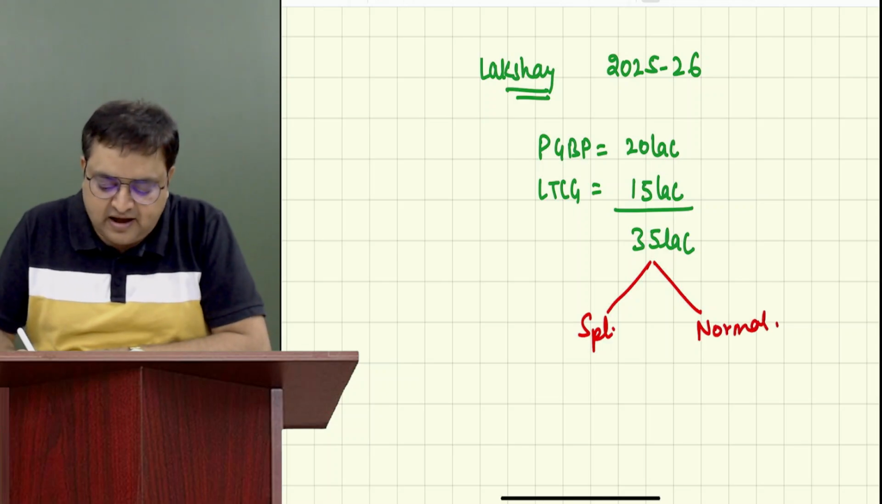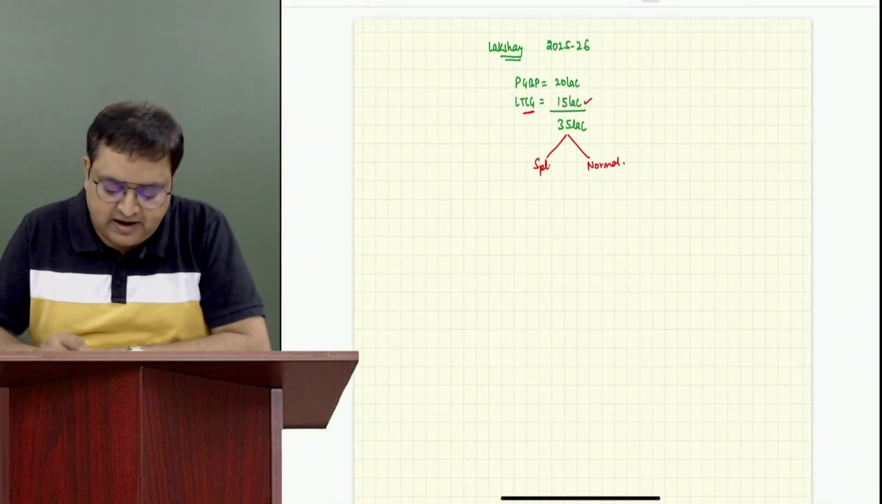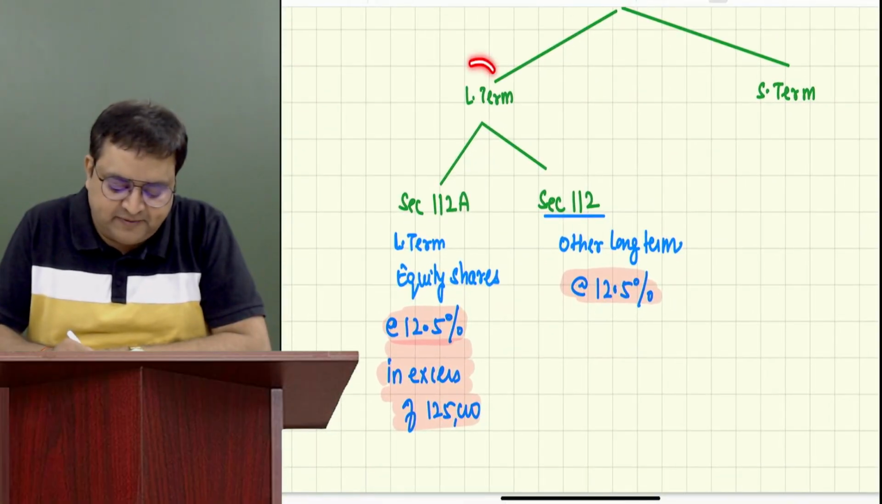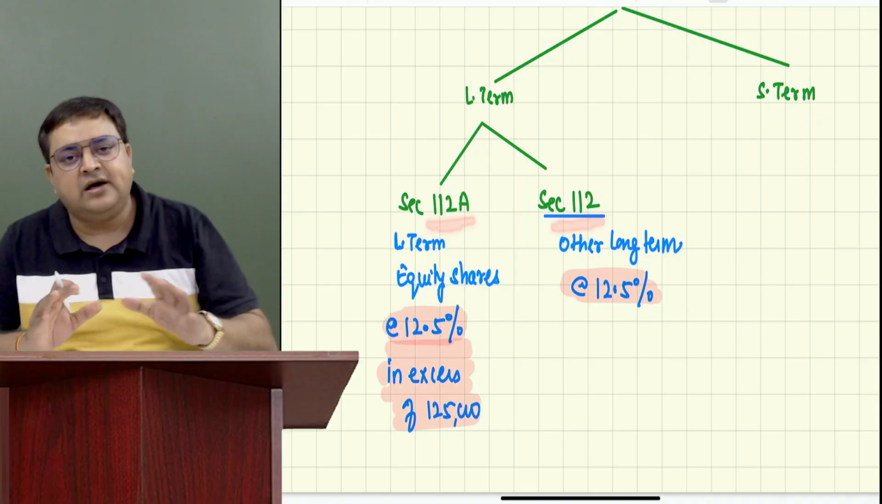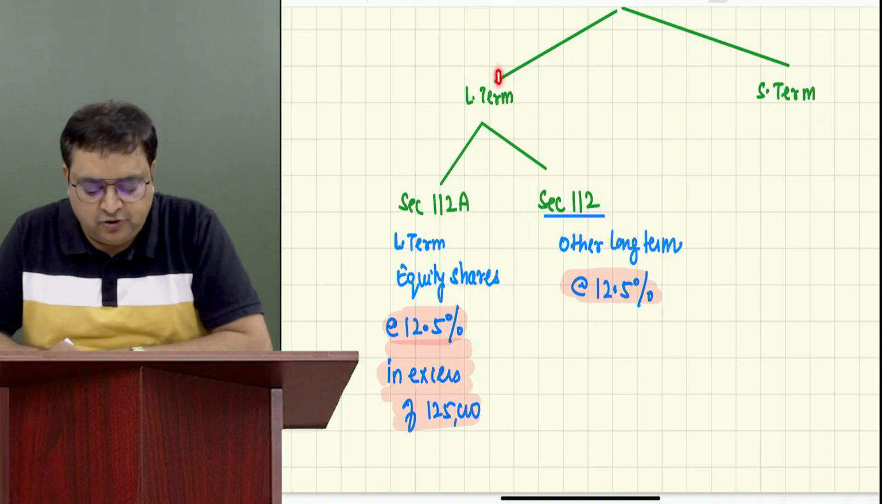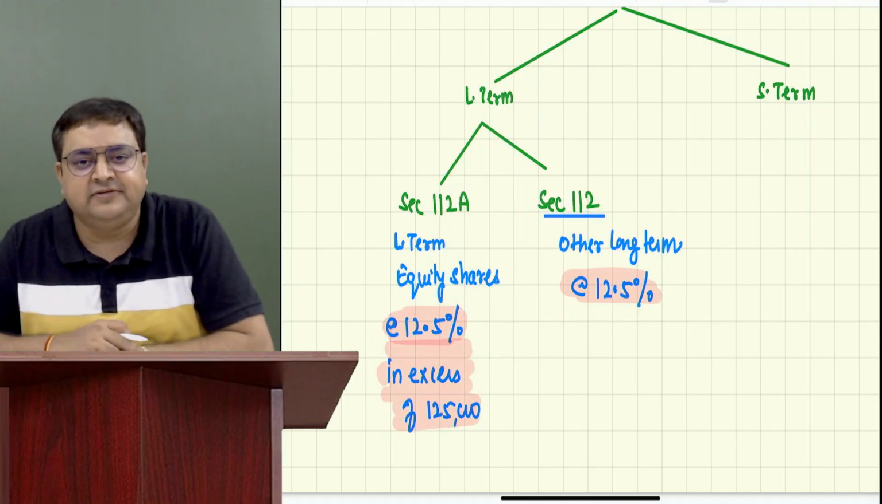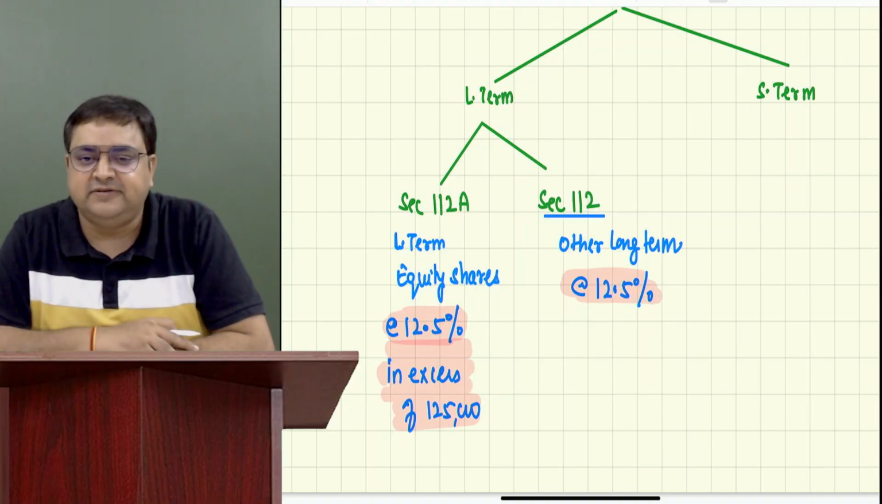So I will say that out of this 35 lakh, 15 lakh is long term. And the entire long term is a special income, whether it is 112A or 112, they both are special income. Why? Because on long term, we have a 12.5% rate. Here there is a little difference, but still we have a 12.5% rate. Can I say my entire long term is special? Yes, my entire long term is special.